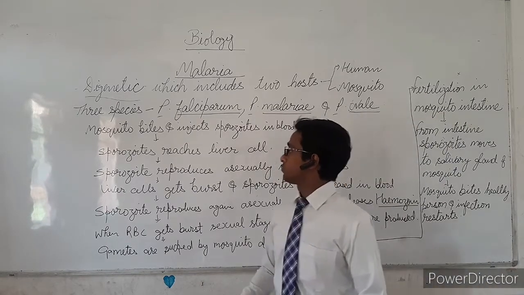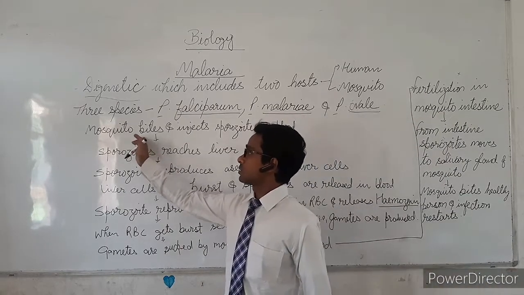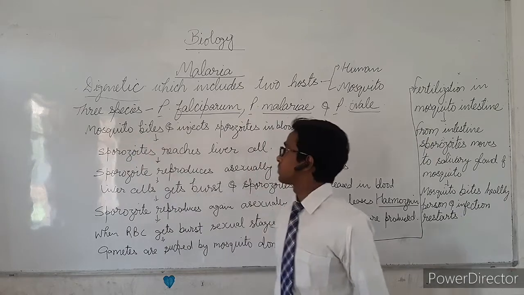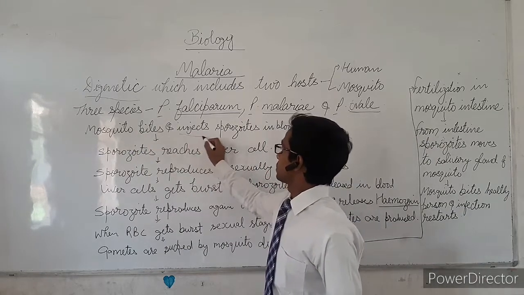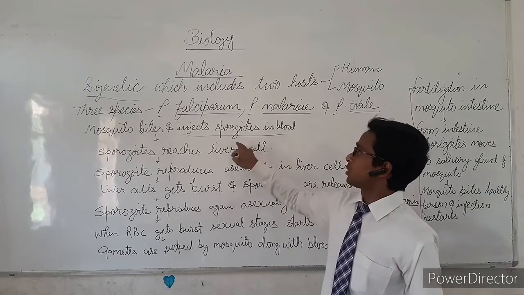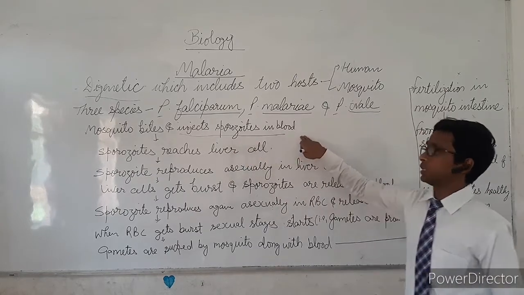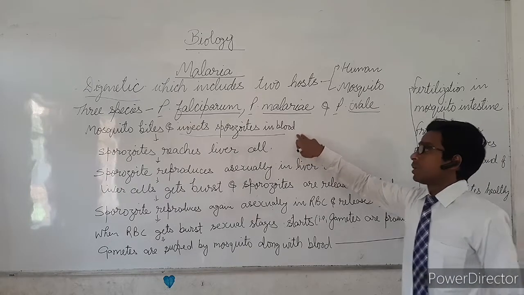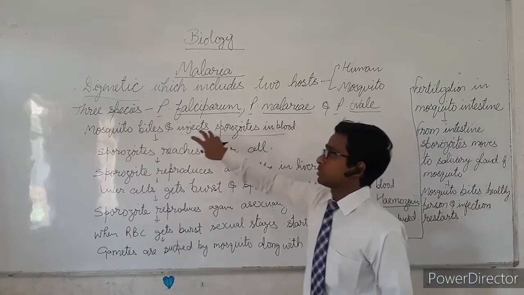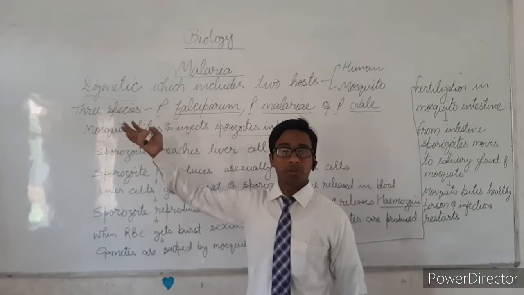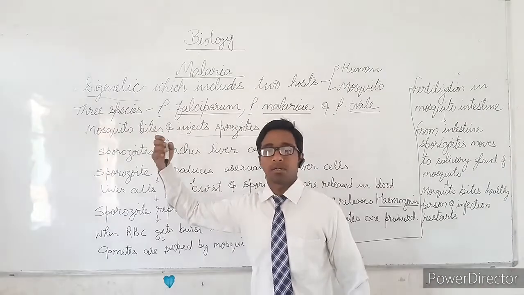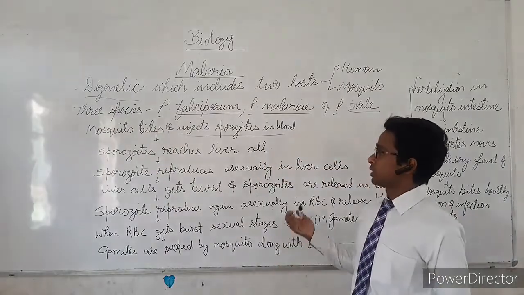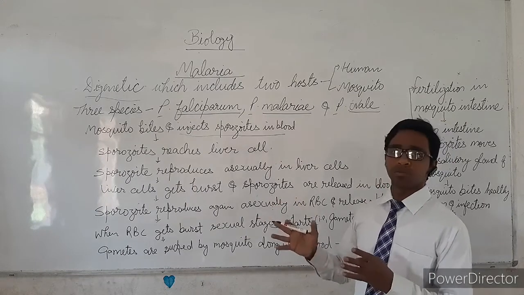When a female Anopheles mosquito bites any healthy person, it injects the parasite, that is the sporozoite, into human blood. The mosquito bite may be at any place on our body, hands, legs, back side, front side, wherever it bites, no issue.